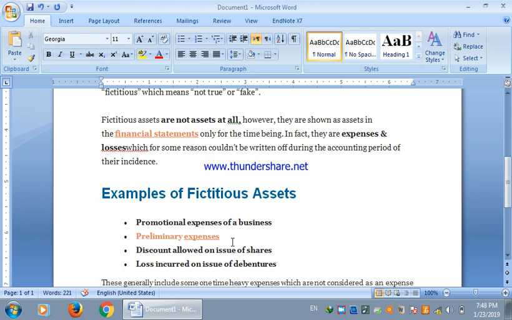Listen once again: what is the reason that fictitious assets are recorded on the debit side of the balance sheet, or why are these recorded on the asset side? Because these types of assets need to be written off in the coming days, in the future. So that's why they are recorded on the debit side of the balance sheet, on the asset side, while in the real sense these are not assets at all and they have no physical existence. The only reason they are recorded on the asset side is that they are being written off in the coming period.